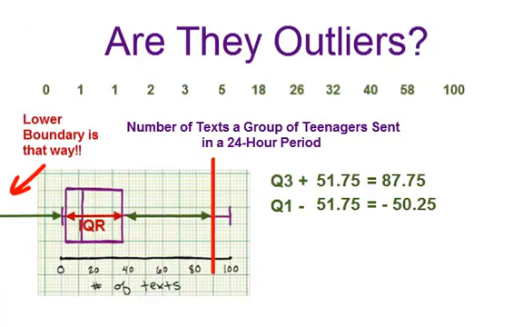Do we have either of these? Well, we definitely have a high value, which is the 100. It is above 87.75. But it is impossible to have a negative text value, so there's no way that we have a low outlier by this rule.